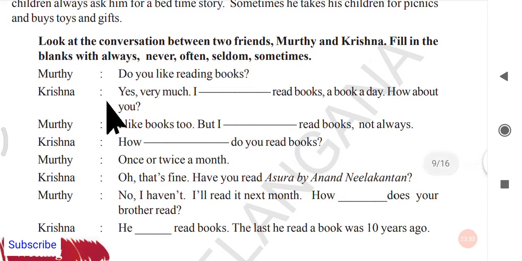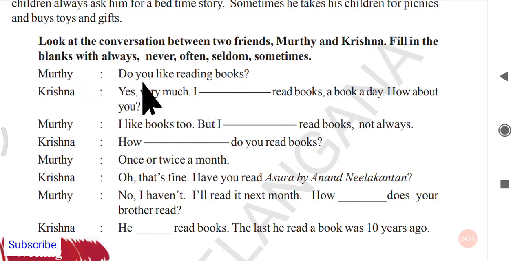Look at the conversation between two friends, Murthy and Krishna. Fill in the blanks with always, never, often, seldom, sometimes. We can use any one of these words to fill in these blanks. Five options are given. This is a conversation, you have to fill the blanks there.